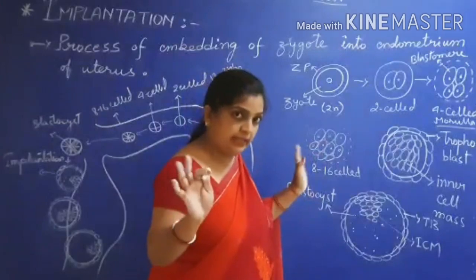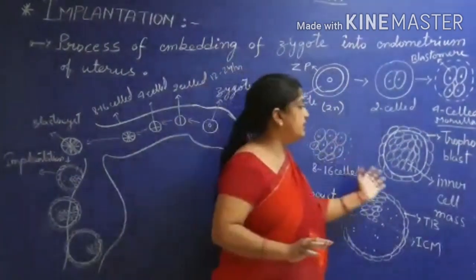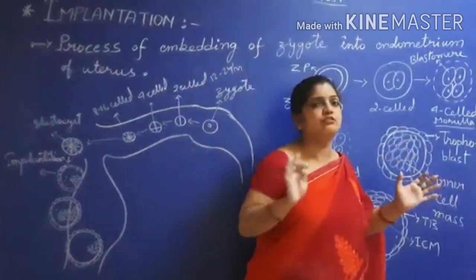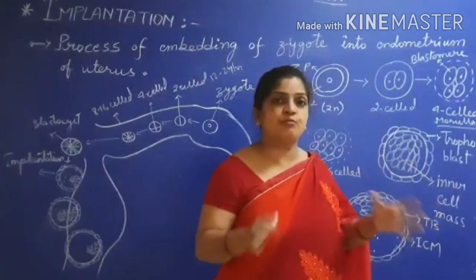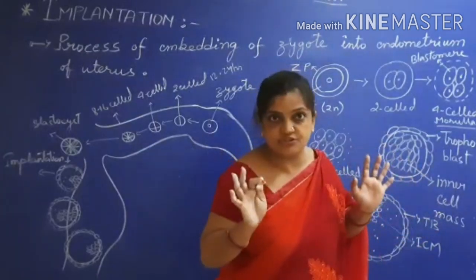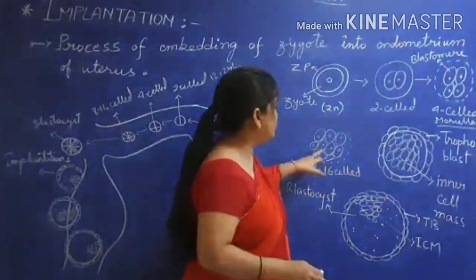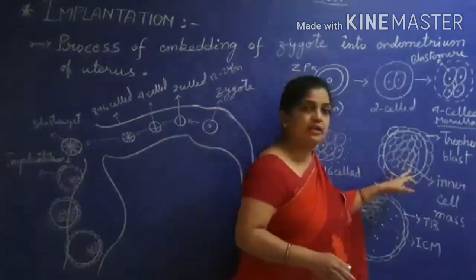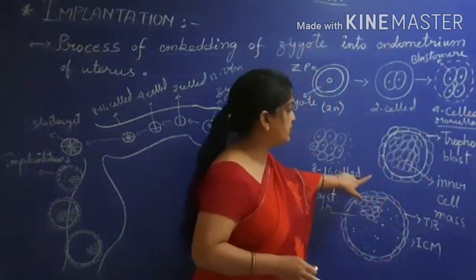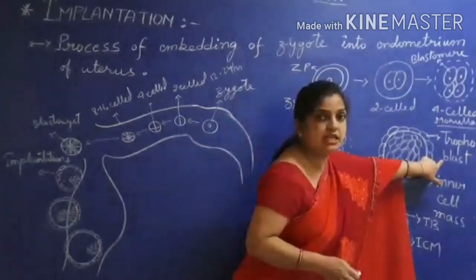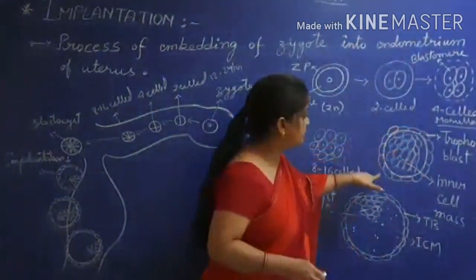The cells will keep dividing, and now they will take the responsibility of their own work, a division of labor. Now they are wholly responsible: we are going to perform our own functions. How? These cells will differentiate into two types of cells, and these two types of cells are the trophoblast cells and the inner cell mass. You can see here I have drawn the diagram.